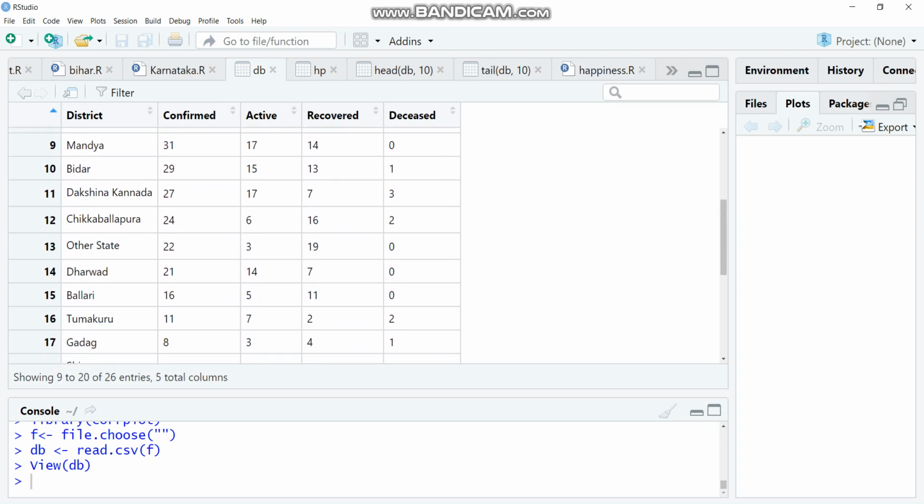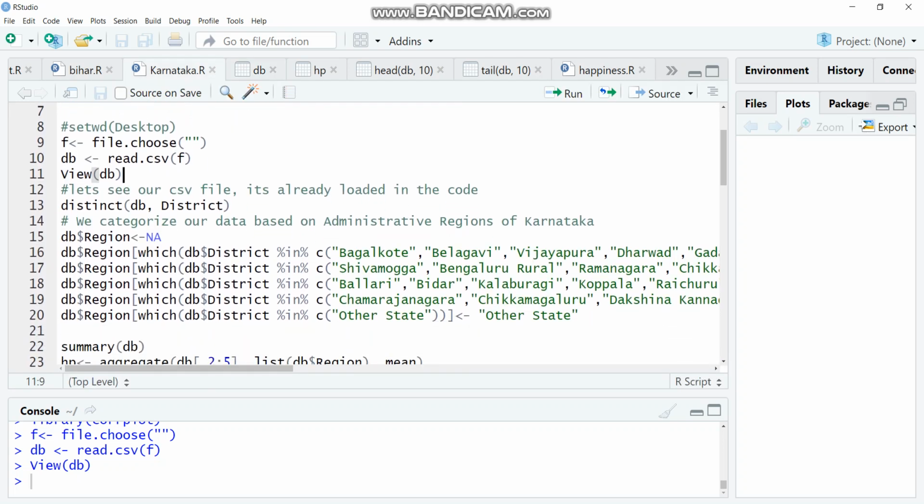So in our dataset, we have something called other state. The other state reflects the people who have come from other states of India to Karnataka, as well as the count of foreign internationals who have come to Karnataka and have got infected with COVID-19. So let's begin.